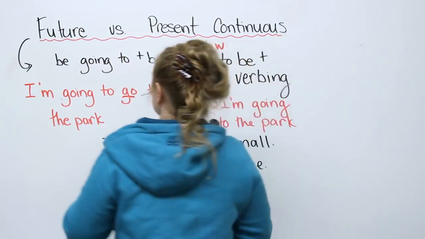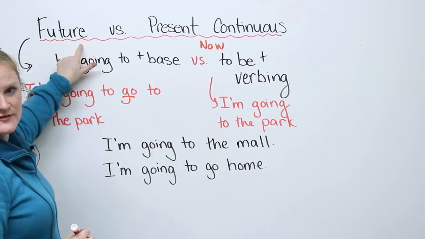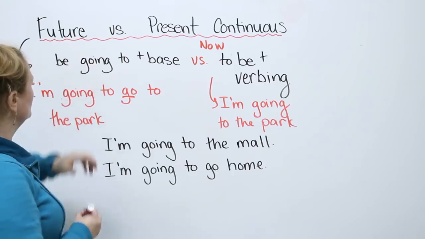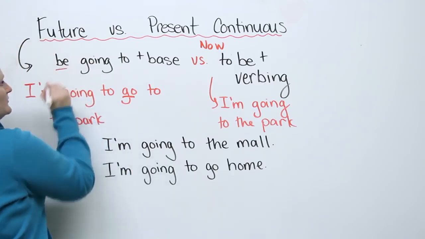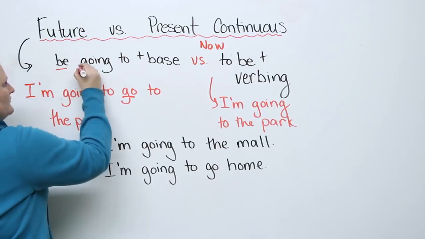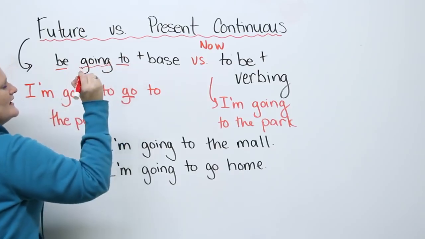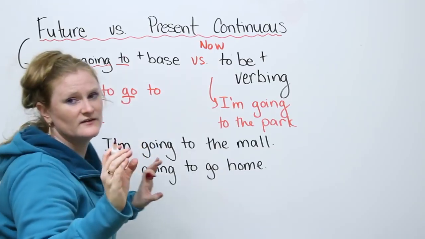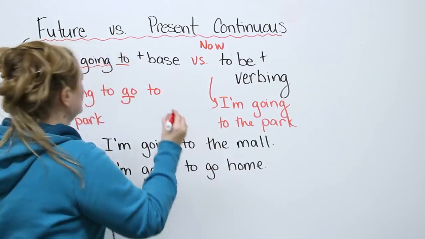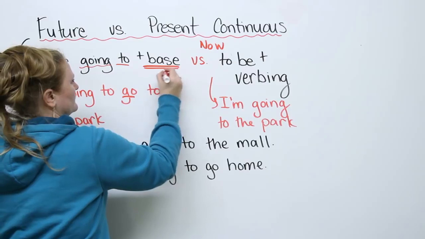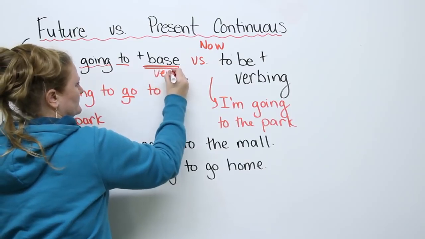So, the second thing we have to examine is the actual sentence structure. When we look at the future tense, we have to use the verb to be. We have to use going to, and, very important, we must use the base verb.